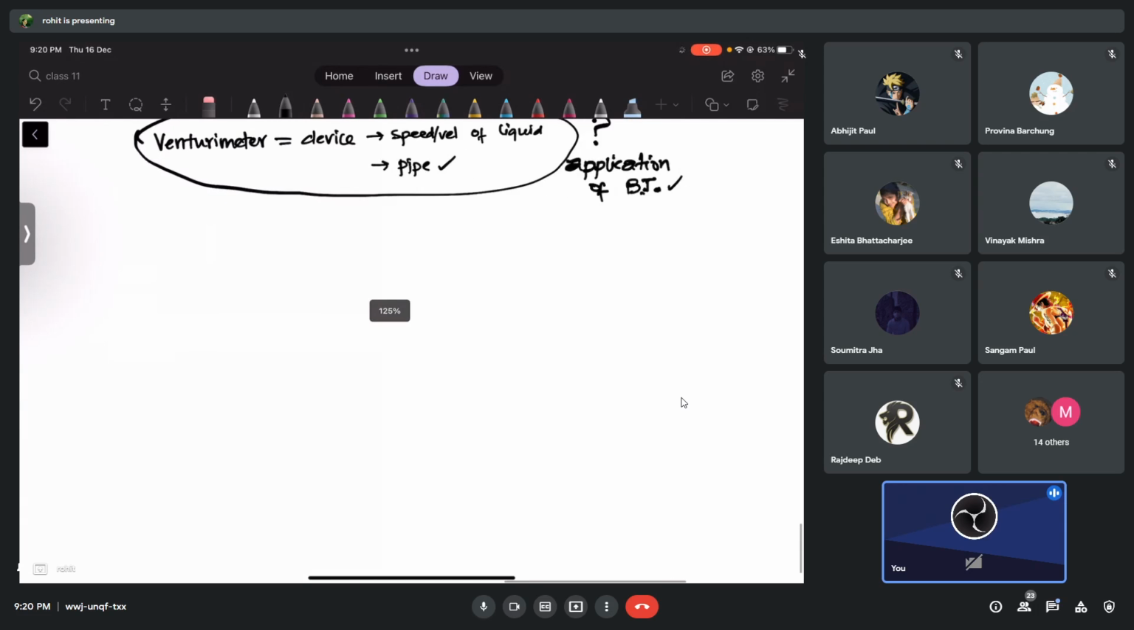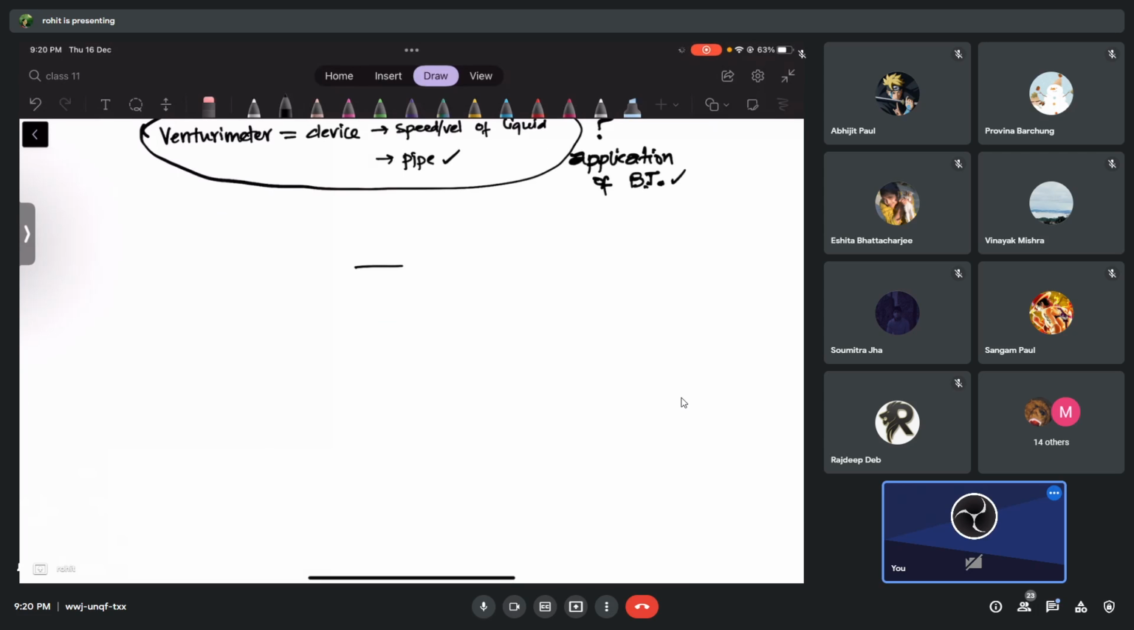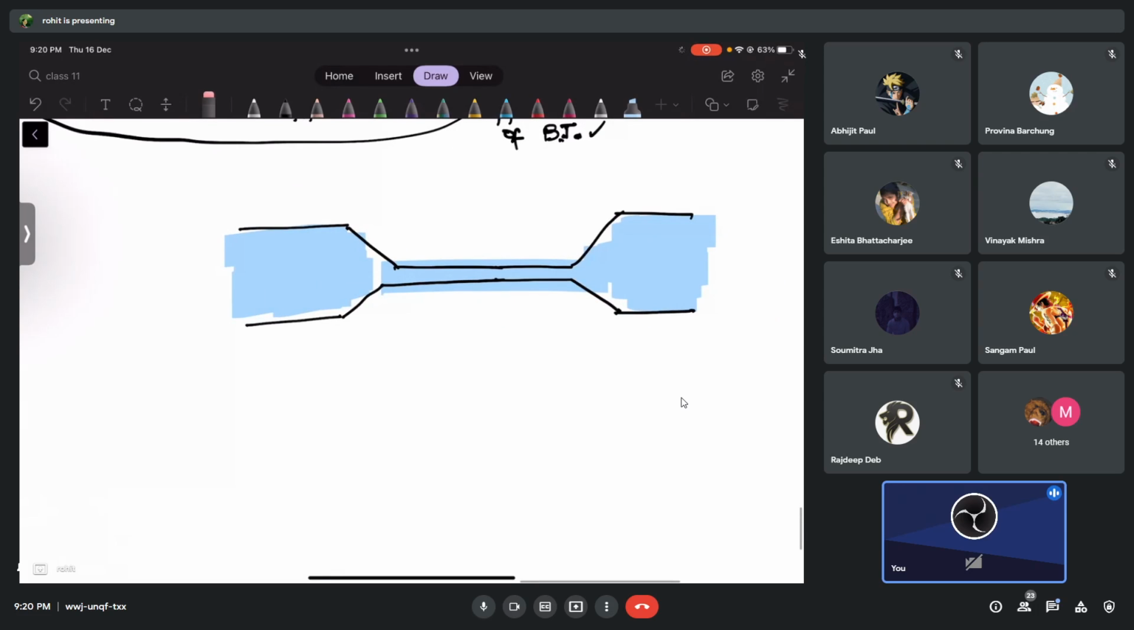Okay, see, what is a Venturi meter? Let me draw this diagram first. I have a pipe. Again, you can see it's placed horizontally, and it has different cross sections. One of the cross sections is big and one is small. So this is a bigger cross section, and this one is definitely the smaller cross section. I have a gap here. I have a gap here also. You can see I am trying to draw a gap.